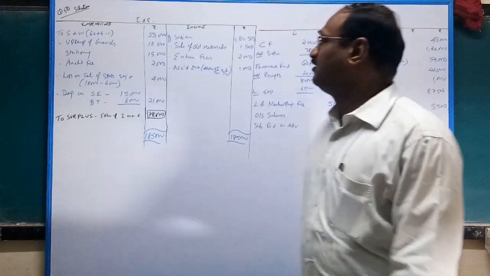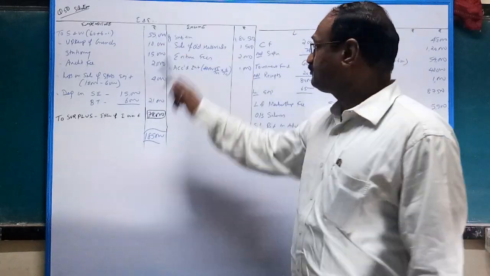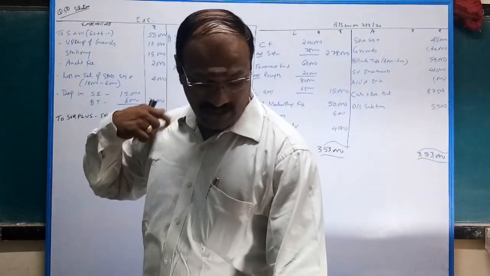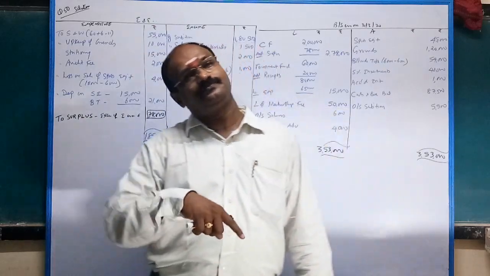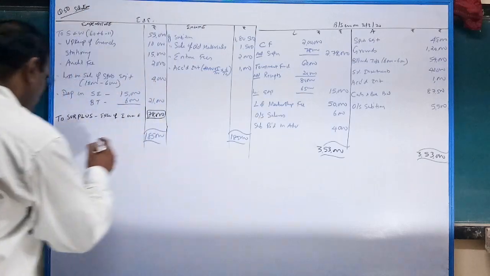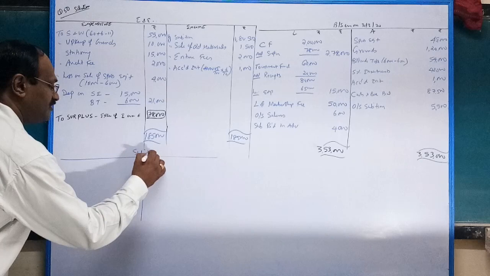Fine. So first we will prepare the income and expenditure account. As usual, take the income side. Subscription. See, subscription received 1,81,000. In the opening balance sheet, received in advance is given, and outstanding is also given. So a very simple, small working note. This is your subscription account.